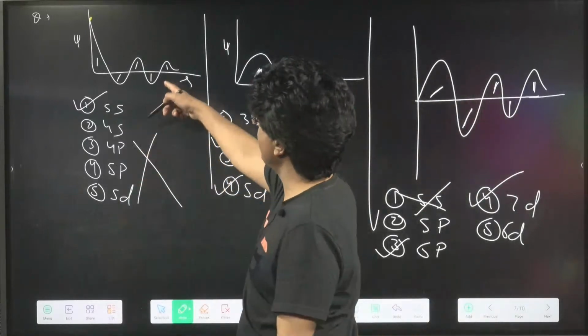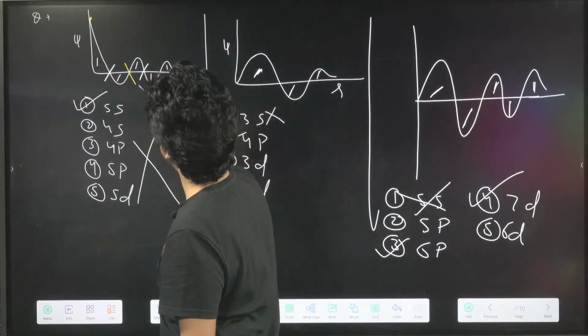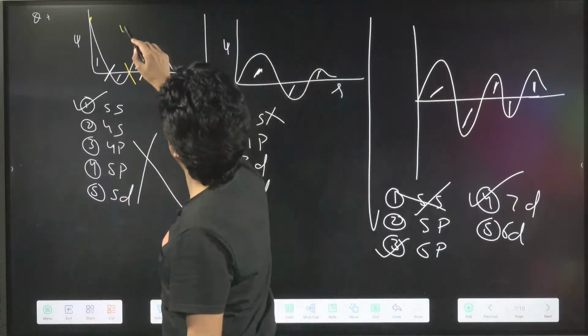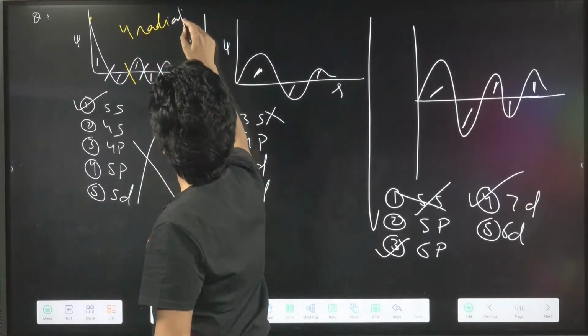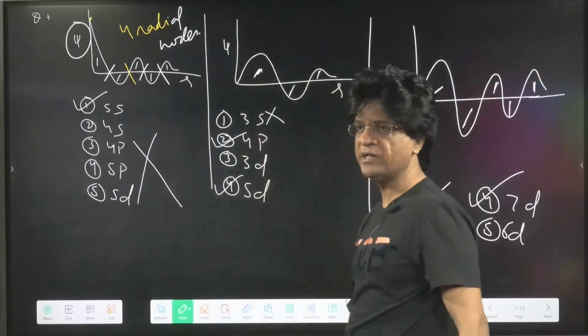Tell me, how many radial nodes are here? 1, 2, 3, 4. Yes or no? We have got 4 radial nodes. Remember that nodes are found in the graph of psi only, where it will change sign.